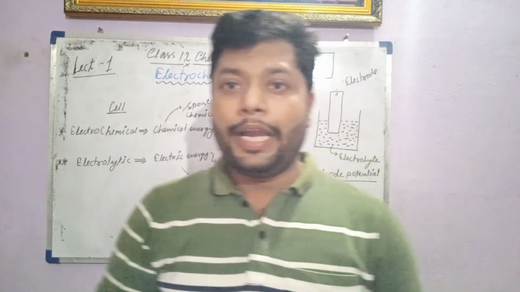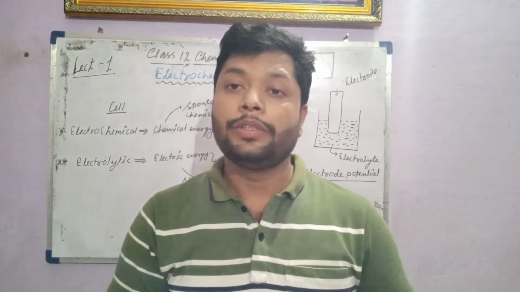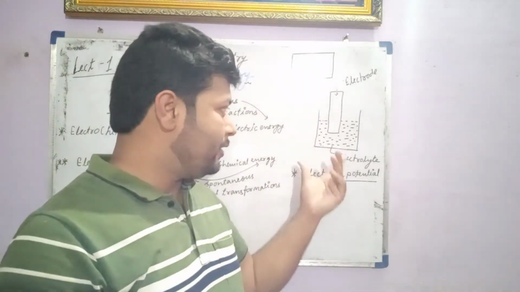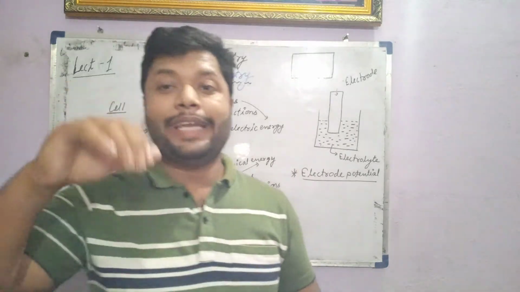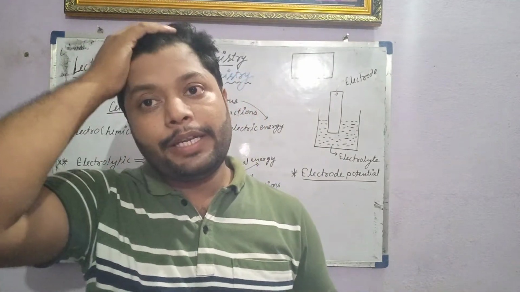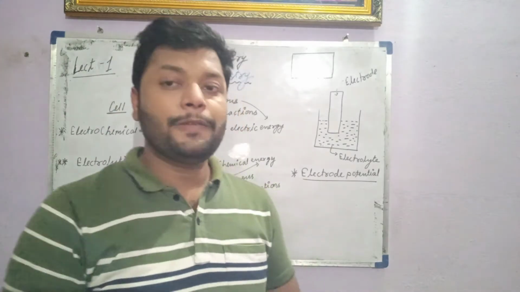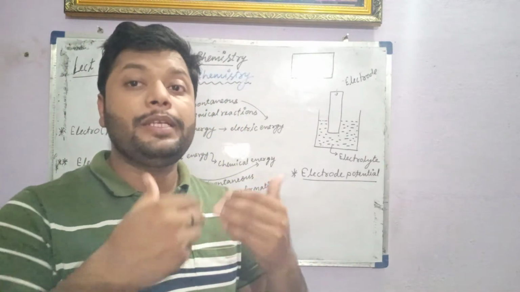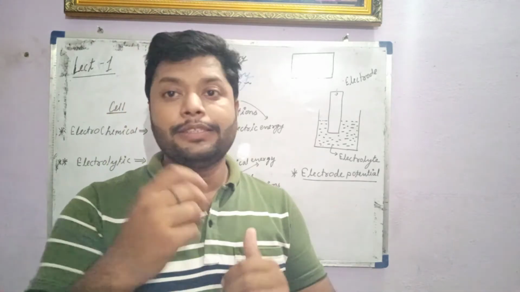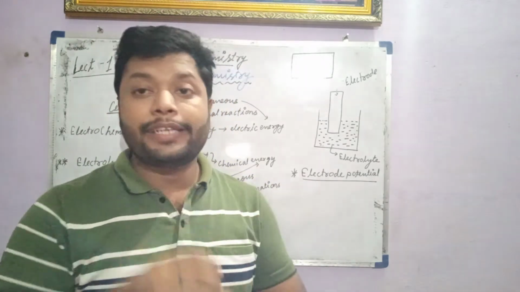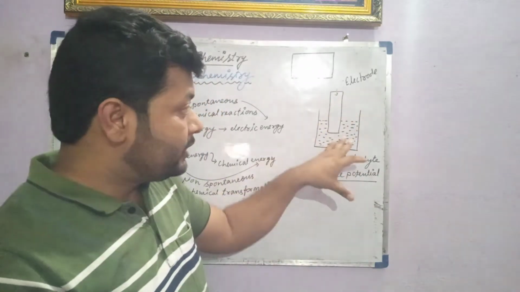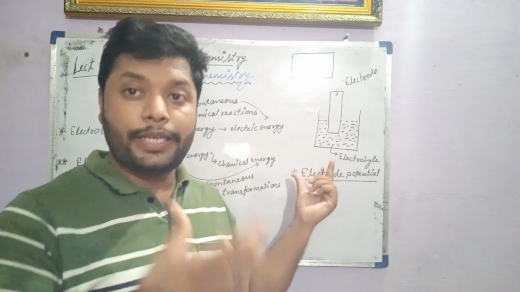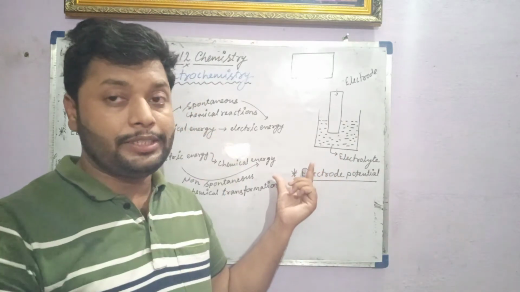On the other hand, I have made one diagram here also, that is a diagram of electrode and electrolyte. You can see whenever any metallic rod is dipped in some salt solution, or any kind of solution that has ions that can conduct electricity, that is called electrolyte. So actually, a solution having a tendency to conduct electricity is called electrolyte.